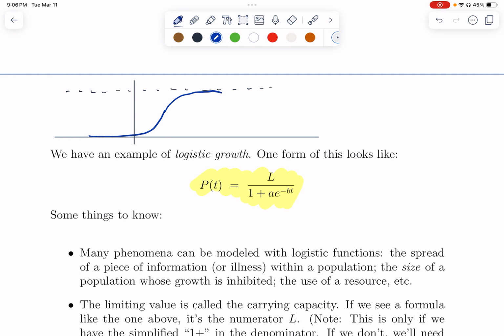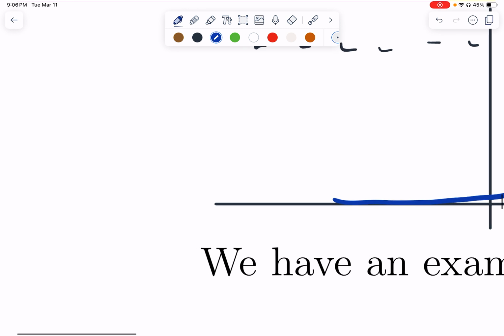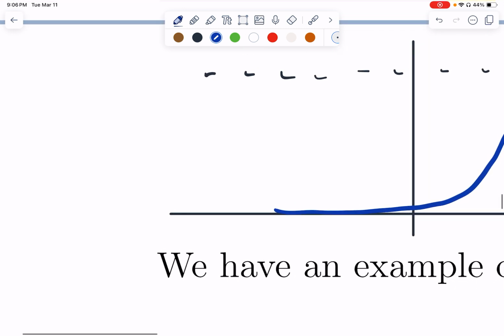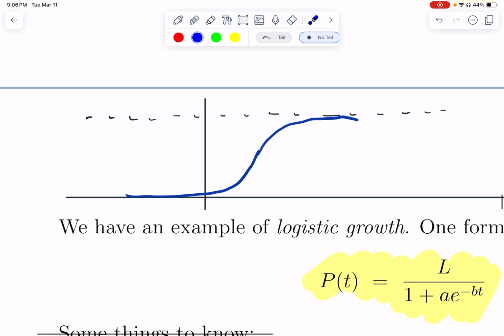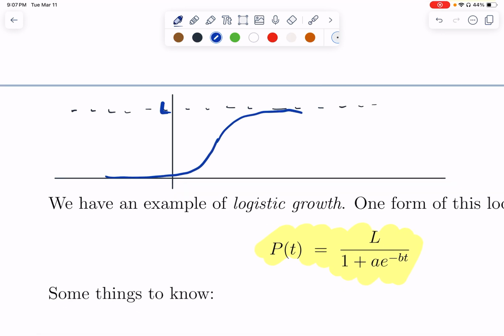If we cut it off early enough, if I were to just look at this portion right here, this looks like exponential growth, right? Basically a horizontal asymptote and then it gets steep. What's happening is it's like exponential growth that doesn't happen long enough. Exponential growth would keep getting steeper. This is like exponential growth, but then it slows down. This horizontal asymptote that it follows is called the carrying capacity, and it corresponds to the L in that formula. It essentially represents, in the long run, what stable value we are going to hit.